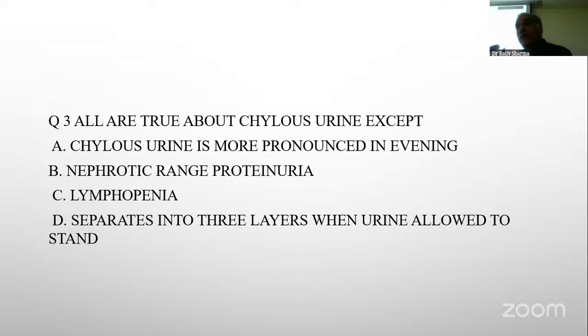Nephrotic range proteinuria may be possible in chyluria, right? And that's why you also do a 24-hour urinary protein in these patients to find out the level of proteinuria. That is another test. And lymphopenia, yes, lymphocytes. On urine routine microscopy, you will find lymphocyturia, besides the presence of chyle and triglycerides.